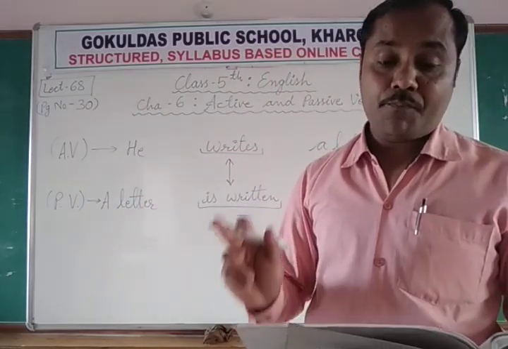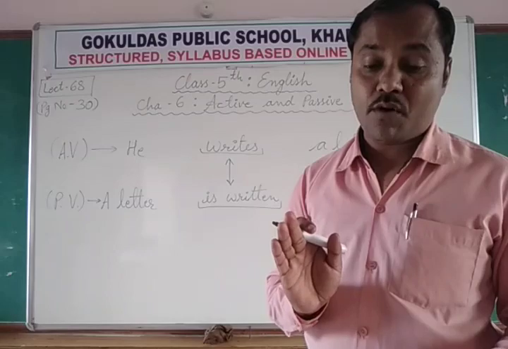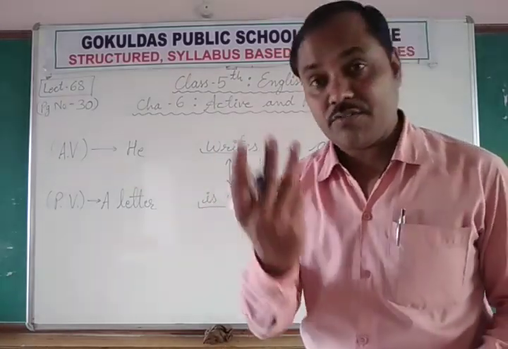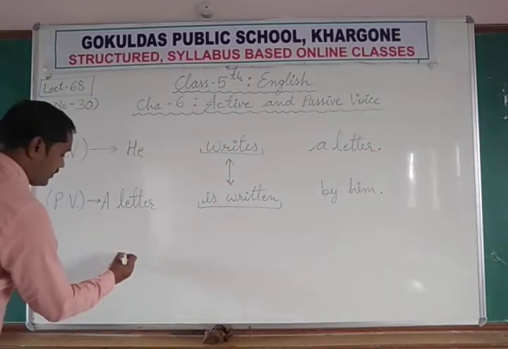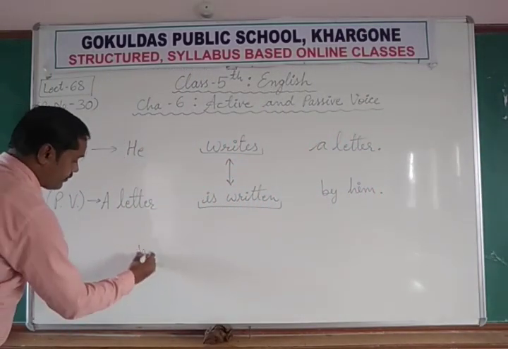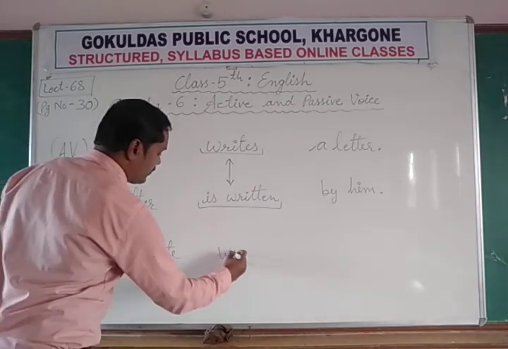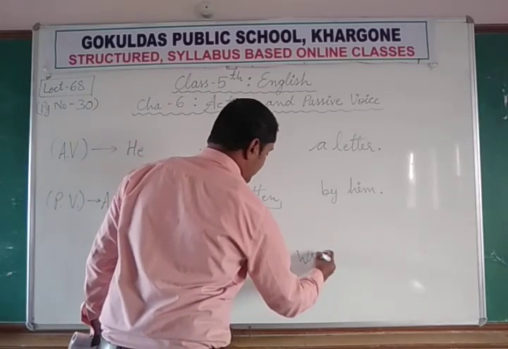Second rule, the past participle form of the verb, or the past participle form or third form of the verb. We already know that we have three forms of the verb: write, second form wrote, and third is written.